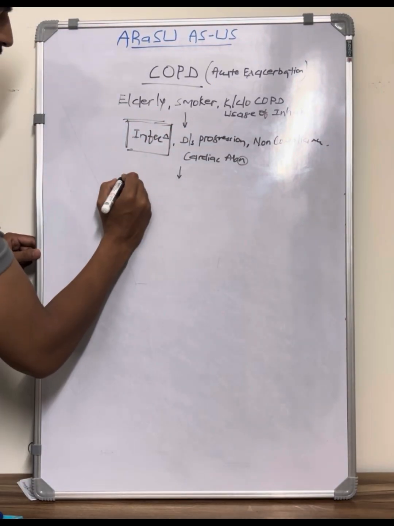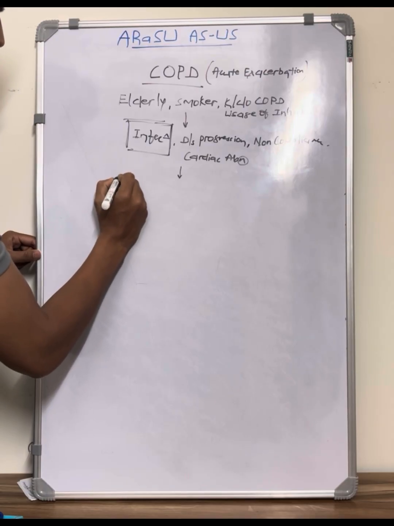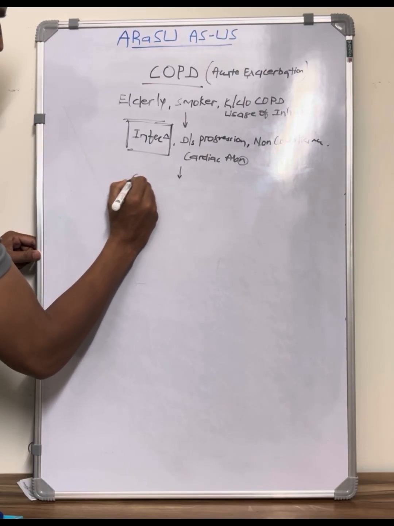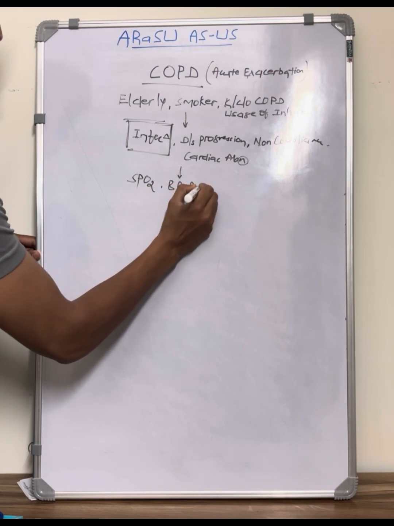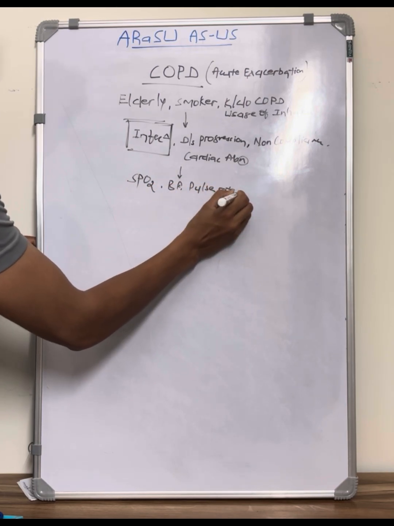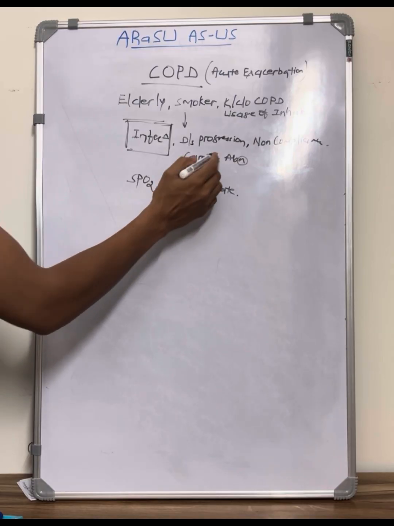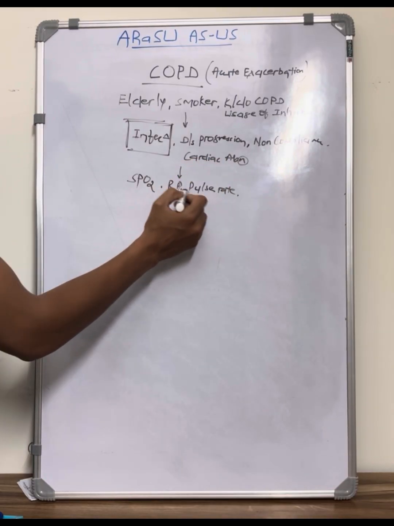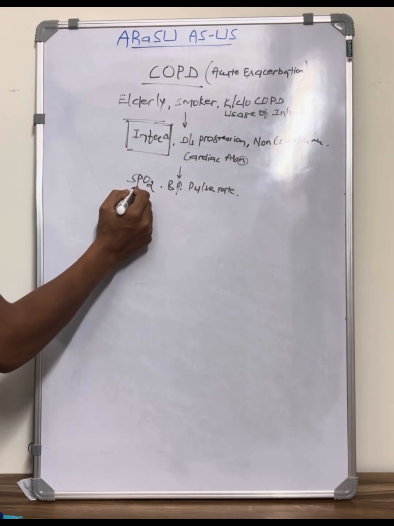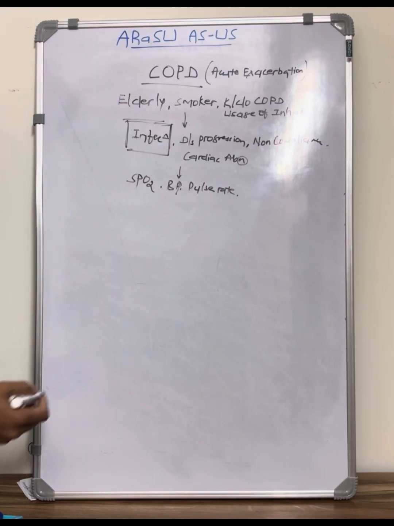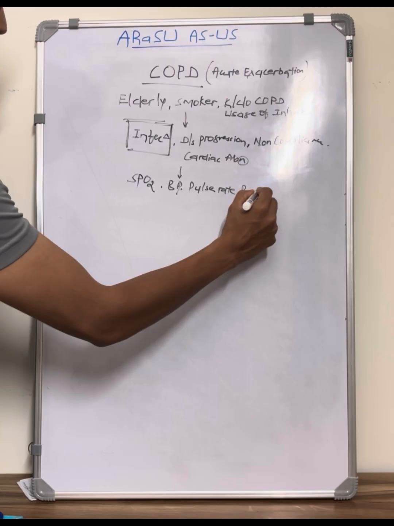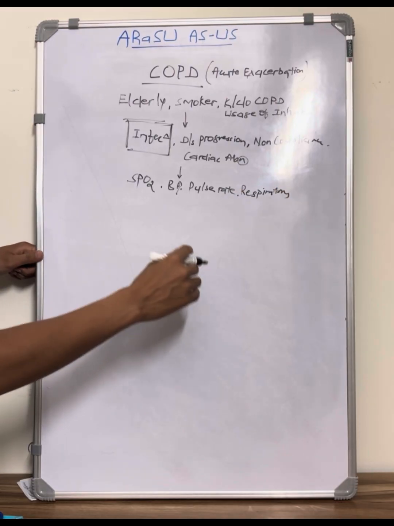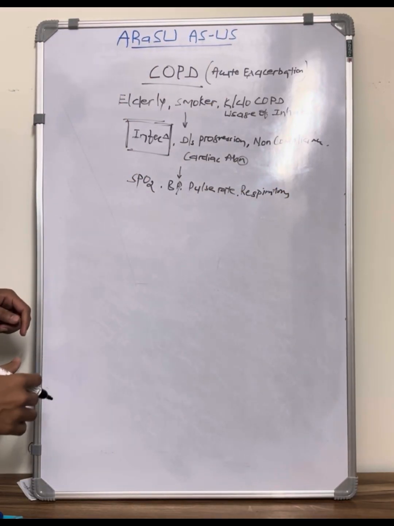Then we have to assess some initial important parameters such as saturation, BP, pulse rate, because if there are any cardiac anomalies, we will get them in these things, and saturation will help in assessing again the severity of presentation. These are few things, and auscultate the respiratory system quickly so that we will get some picture about the presentation.